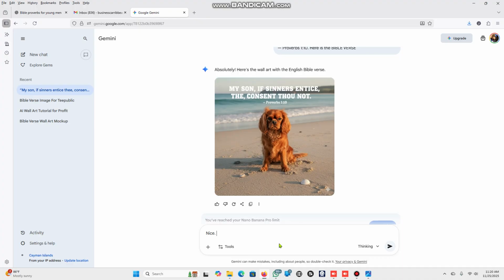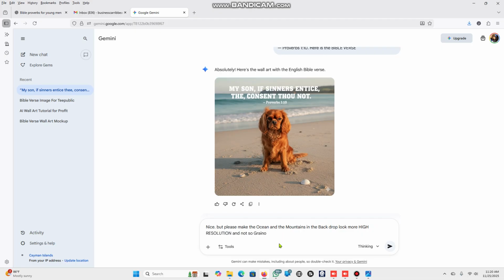Nice, but please make the ocean and the mountains and the backdrop look more high resolution and not so grainy.